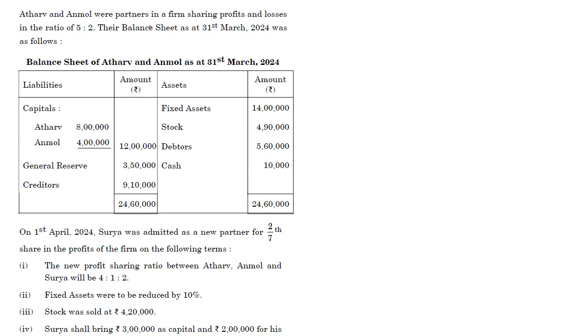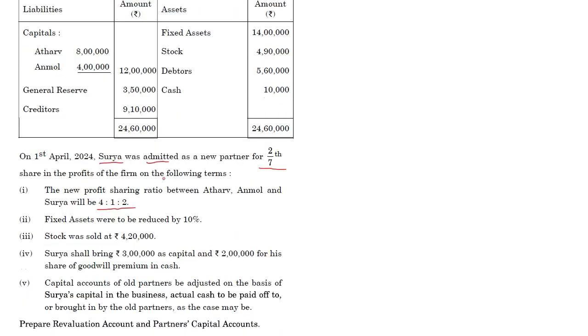Atharv and Anmol were partners in a firm sharing profits and losses in the ratio of 5:2. The balance sheet as at 31st March 2024 was as follows, and we've been given liabilities and assets. On 1st of April 2024, Surya was admitted as a new partner for 2/7 share in the profits of the firm on the following terms. Okay, and we have a new profit sharing ratio given to us and adjustments dealing with fixed assets. So I will put a dot over here for fixed assets. We have an adjustment for stock.